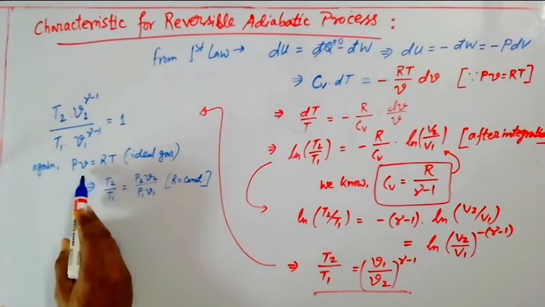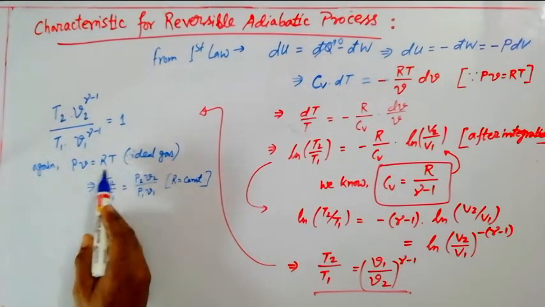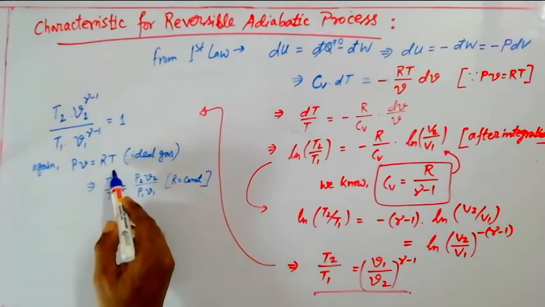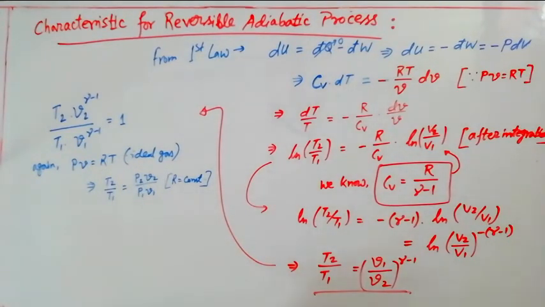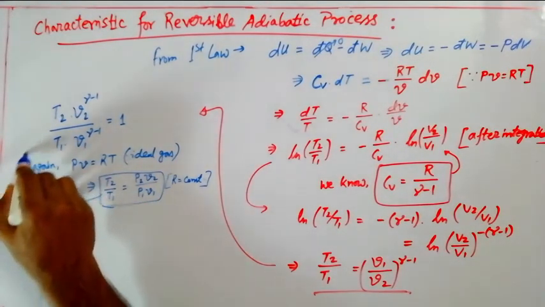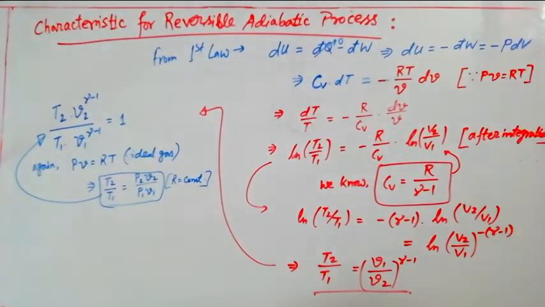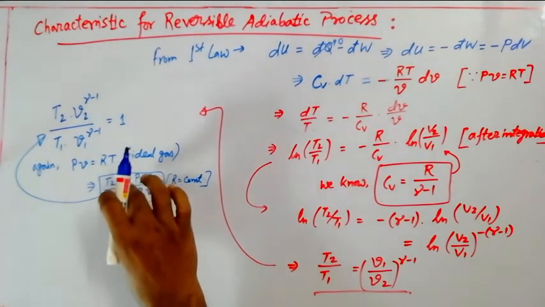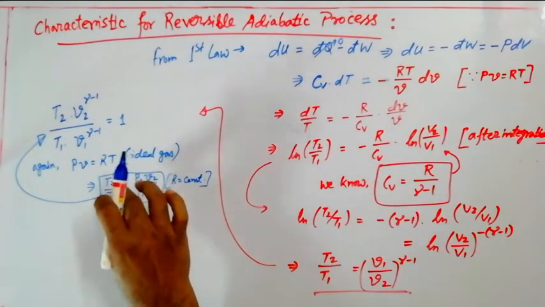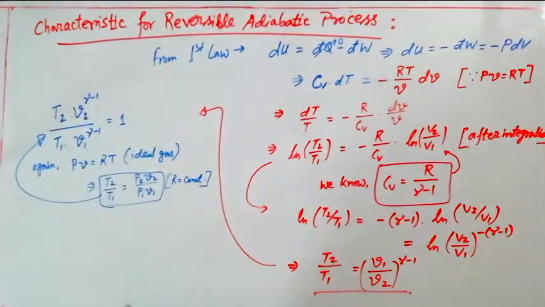So P1 V1 equals R T1 and P2 V2 equals R T2. So if we make a ratio of T2 by T1, it will look like this, P2 V2 by P1 V1. Now if we substitute that ratio over here, then what will it give? Just put T2 by T1, that means P2 V2 by P1 V1, over here.